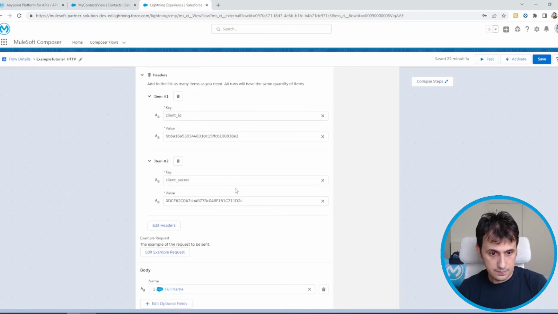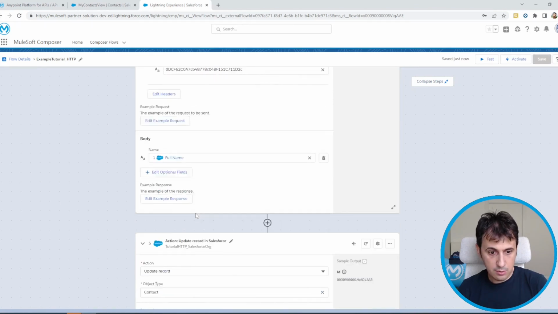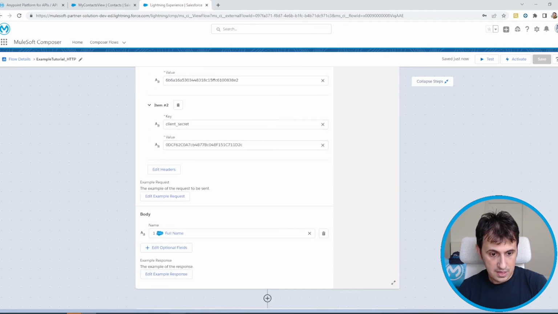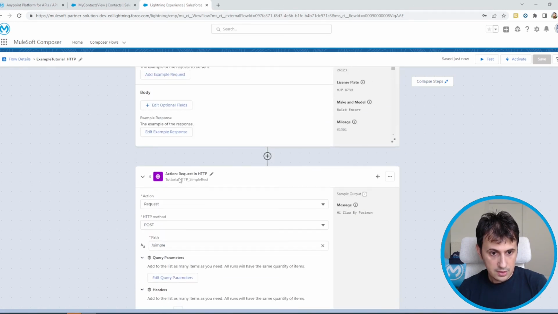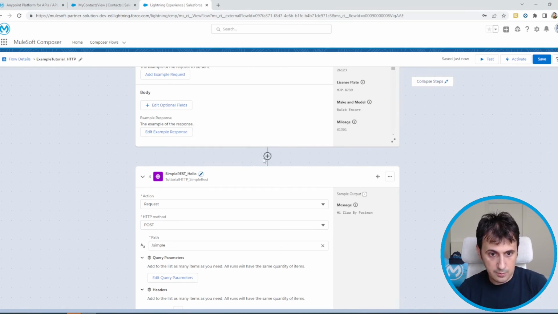Save. So now we take this value, the request. Maybe we can give it a better name: Simple REST. It's like a hello API.